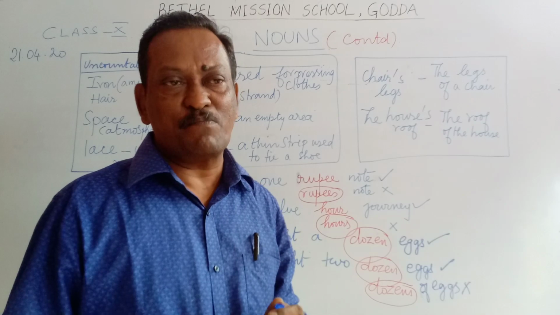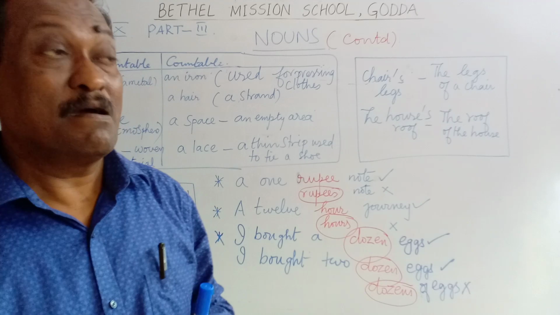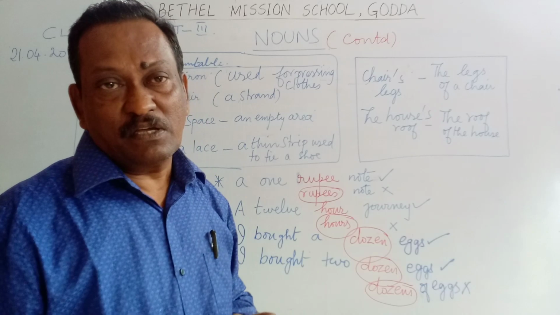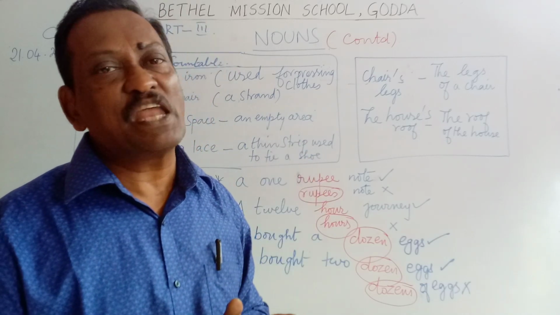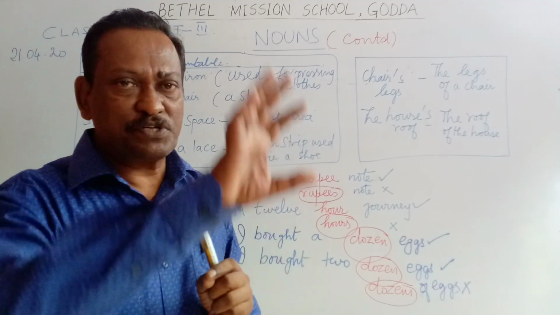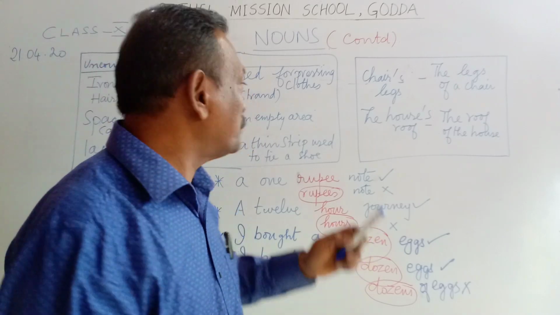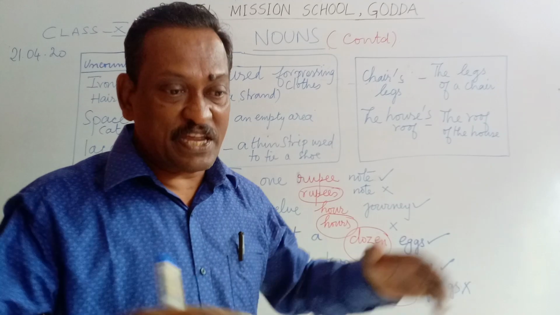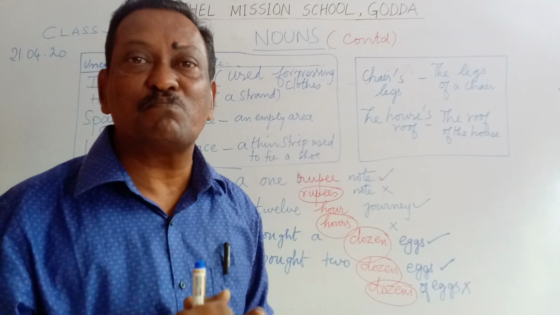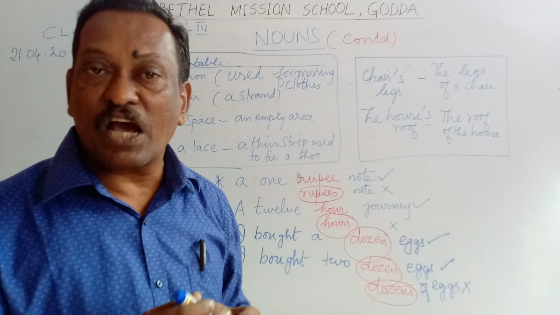You see, if you remember, nouns can be divided into countable ones as well as uncountable ones. But sometimes one noun can be used in a countable as well as an uncountable way. For example, look at this one, iron. When you take iron in a general sense, it is a metal and it is used in the uncountable way. We get iron ore from the earth, or this window frame is made of iron. So in this particular sense, iron is used as an uncountable noun.